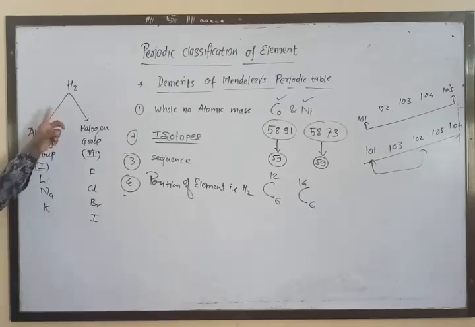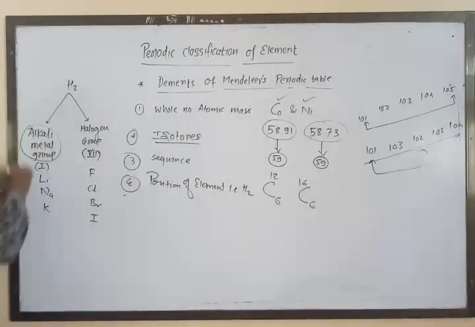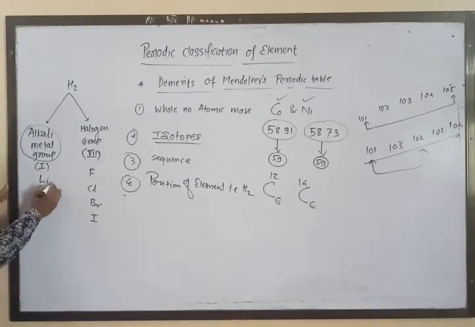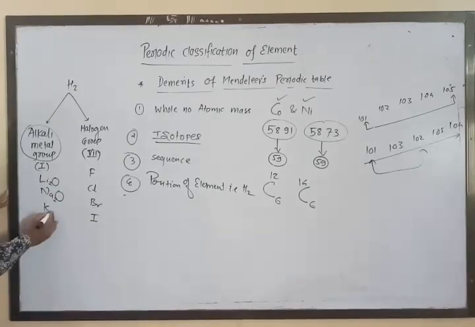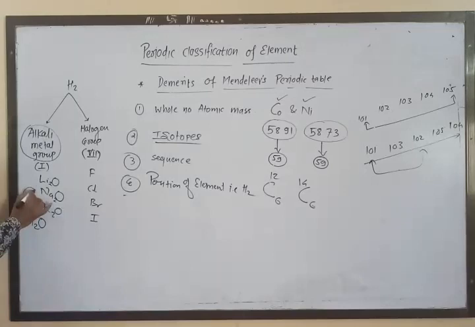Hydrogen shows similarity with the alkali metal group: if alkalis react with oxygen, they form compounds like Li2O, Na2O, K2O. In the same way, when hydrogen reacts with oxygen, it forms H2O, just similar to the alkali metals.